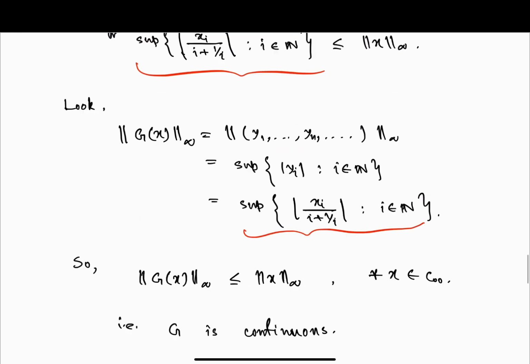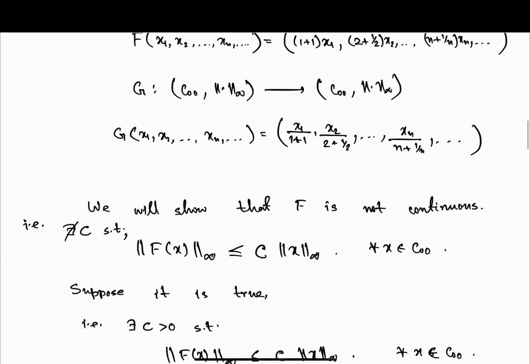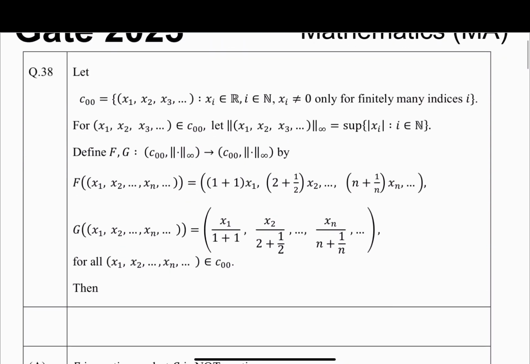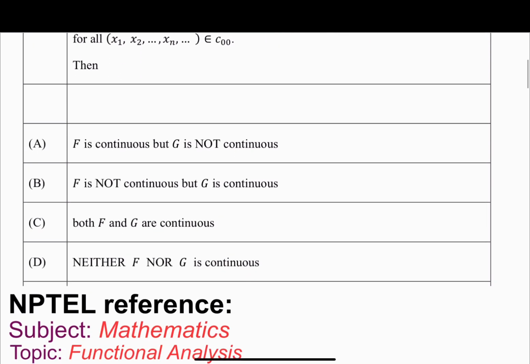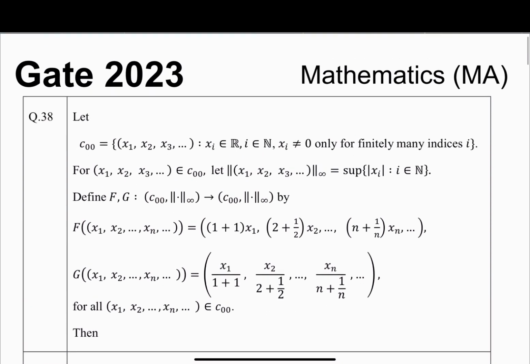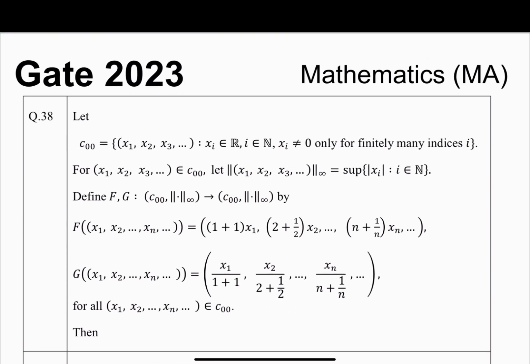Right. So then which option do we get? We have got f is not continuous and g is continuous. So the first option, f is continuous but g is not continuous, is not true. Option B, f is not continuous but g is continuous, so option B is correct. Option C, both f and g are continuous, is not true. Neither f nor g is continuous, so option D is also not true. So option B is the only correct option.